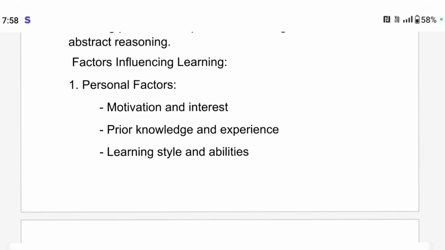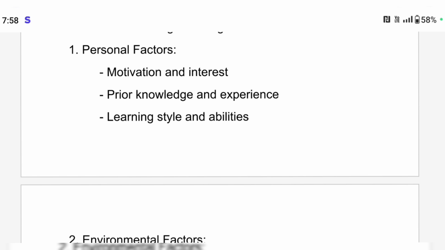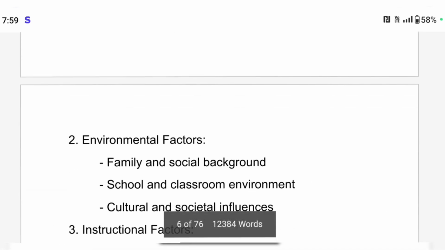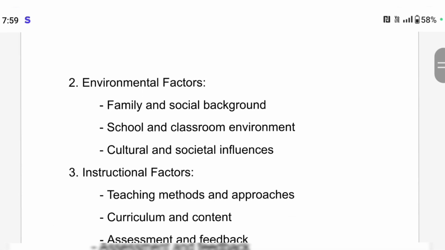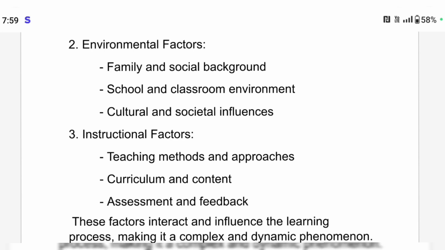The third thing in 1.1 is factors influencing learning. Personal factors: motivation, interest, prior knowledge and experience, learning styles and abilities. Environmental factors: family, social background, school and classroom environment, and cultural and societal influence.